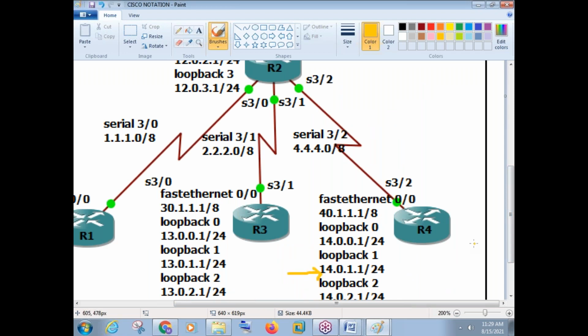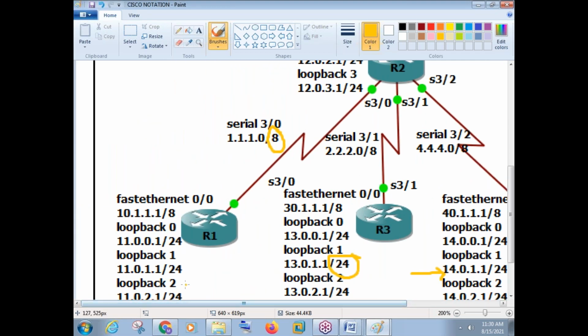14.1.1.1/24. Many people, when they learn cloud computing without the concept of CCNA, will ask me a question: what is the /24 or what is the /8? This is a very common question I get whenever I take cloud computing classes. I always ask them, have you finished your CCNA? Have you done your server administration and network administration? And in 99% of cases I get the answer no.